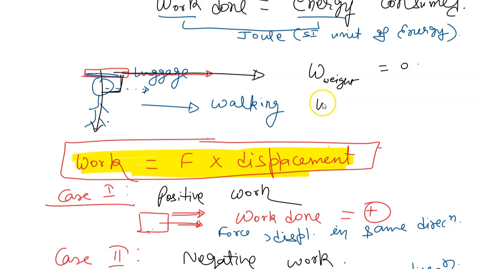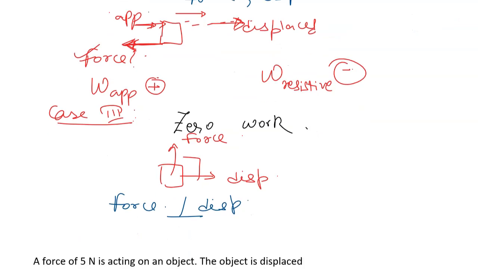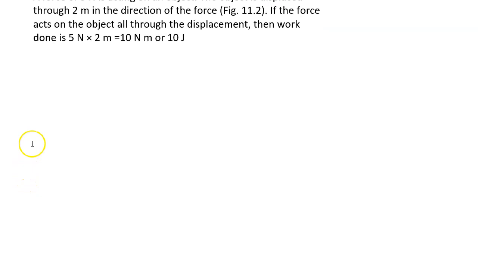But if I say, what is the work done by the applied force, then it should be positive, because force is applied to the right direction on this luggage, that's why it's moving to the right. So if force is applied to the right, or if force is applied in the direction of displacement, then it is positive work. So that is clear, the three types of work. Let us do this simple question based on the work.